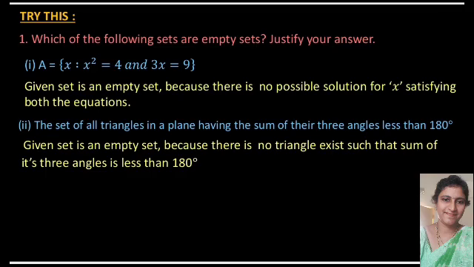How much? It is 180 degrees. So the sum of the three angles in a triangle is always 180 degrees. So that is never less than 180 degrees. It never becomes less than 180. So the given set is an empty set. There are no elements that satisfy this. So it is an empty set.